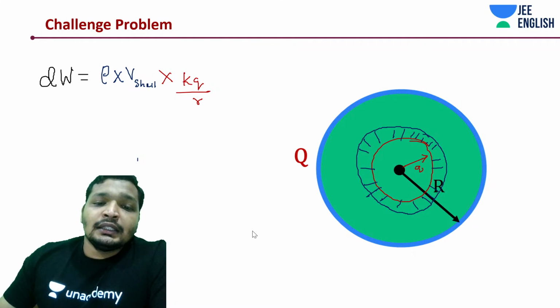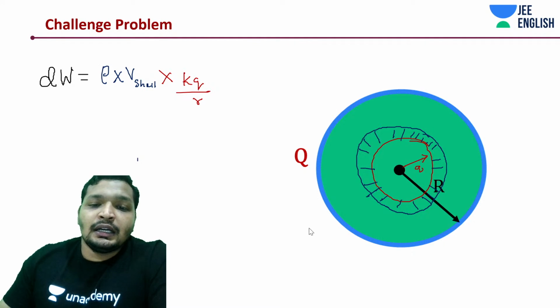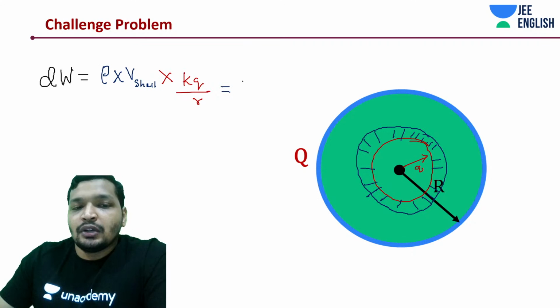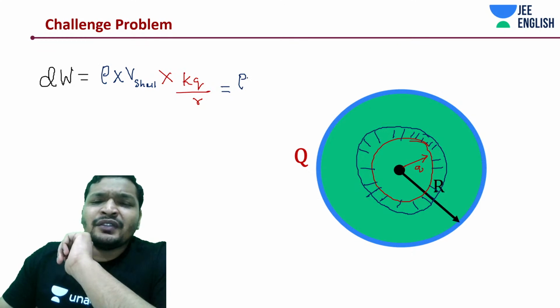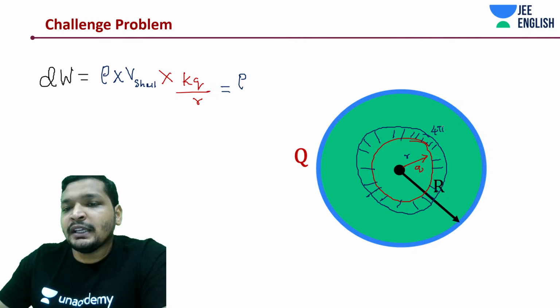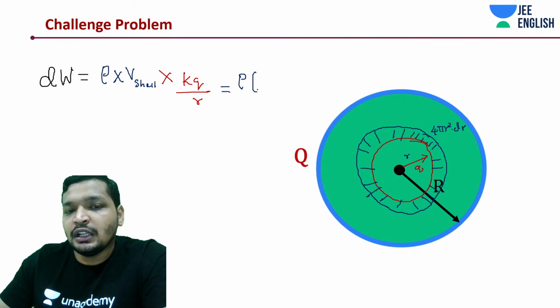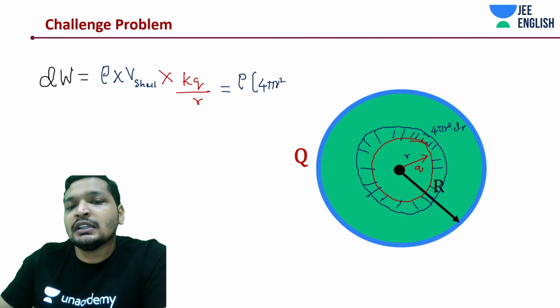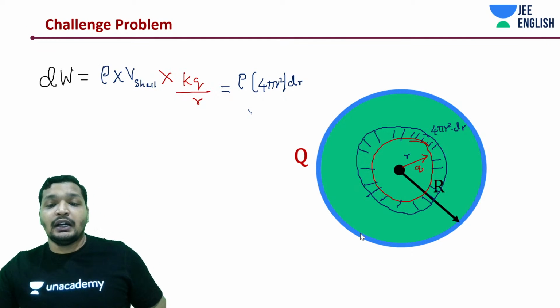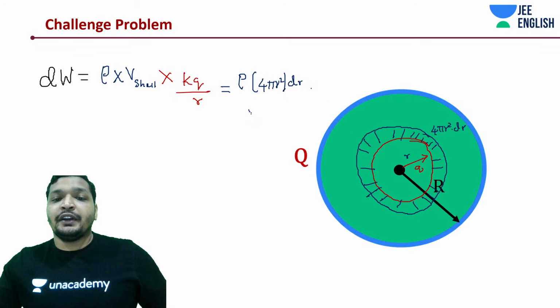Right, this being said, you need to calculate something like this. Rho, I'm just going to give rho is a constant value. What is Vs? This is radius r. Vs is how much? 4 pi r square dr. That's the volume of the shell. 4 pi r square dr. Anyway, you have kq by r and you need to find out kq by r.